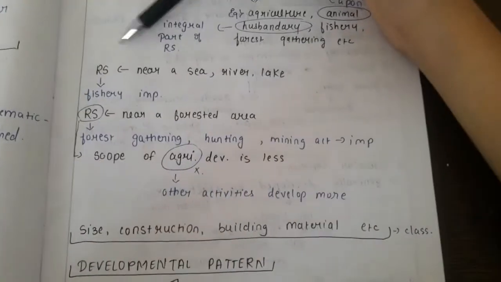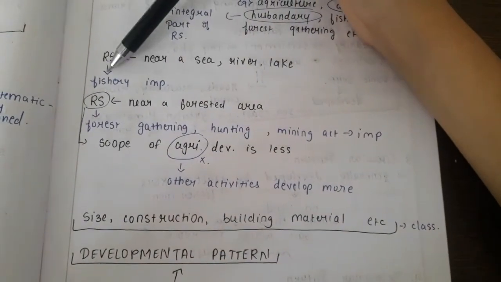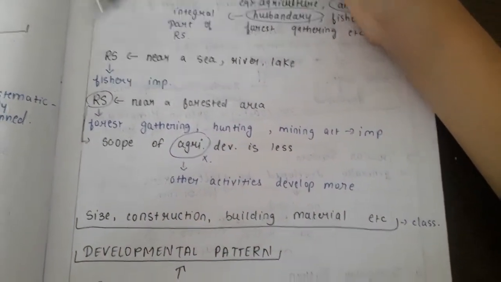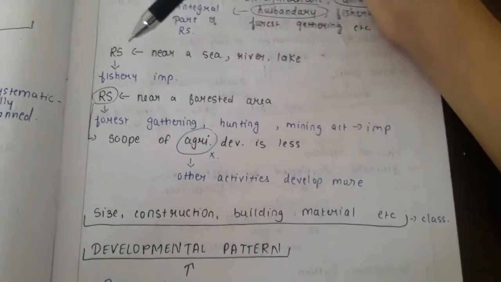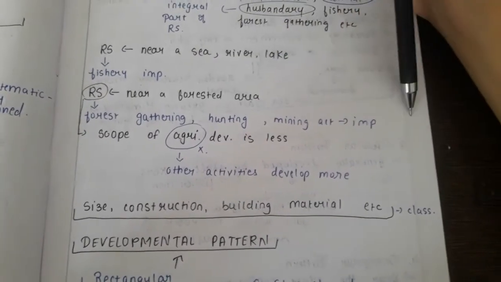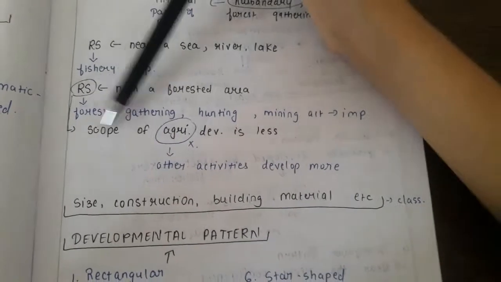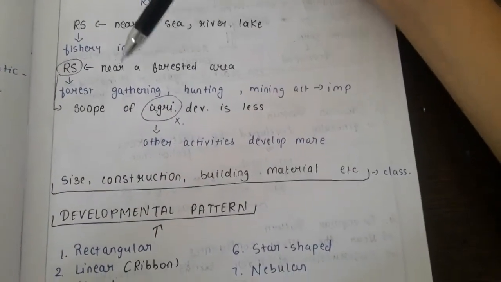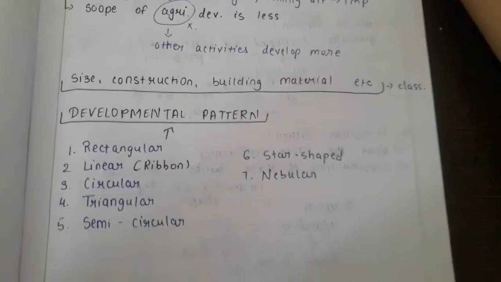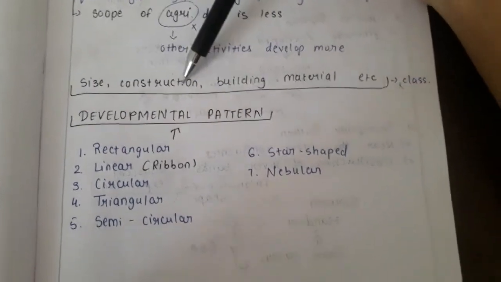So a rural settlement near sea, river, lake, the activity of fishery is important for the people living there. And the rural settlement near forested area, forest gathering, hunting, mining, etc., activities are important for the people living there. And in this settlement, the scope of agriculture development is less, but the scope of other activities is more, so they develop more.